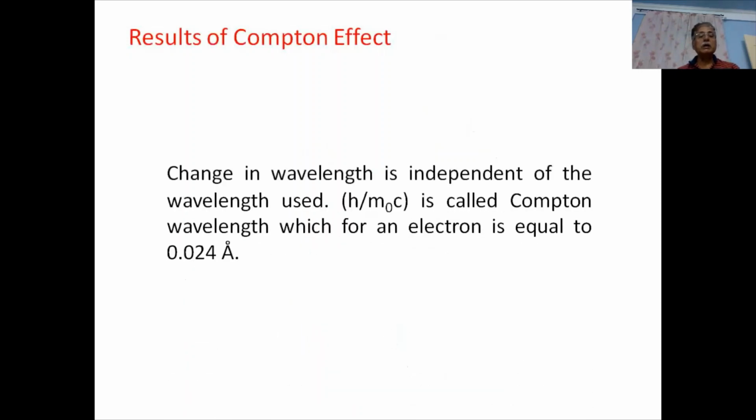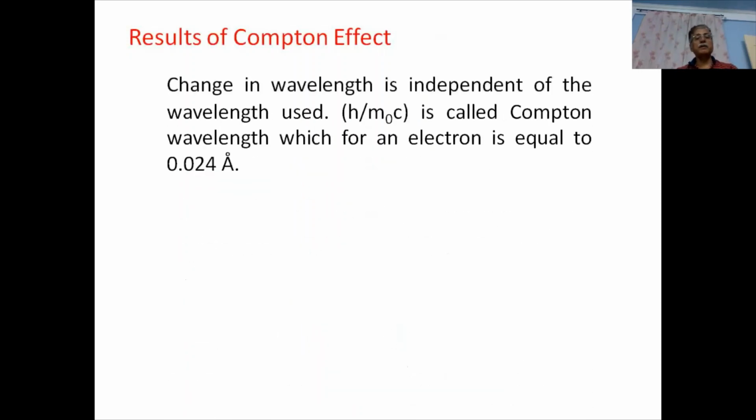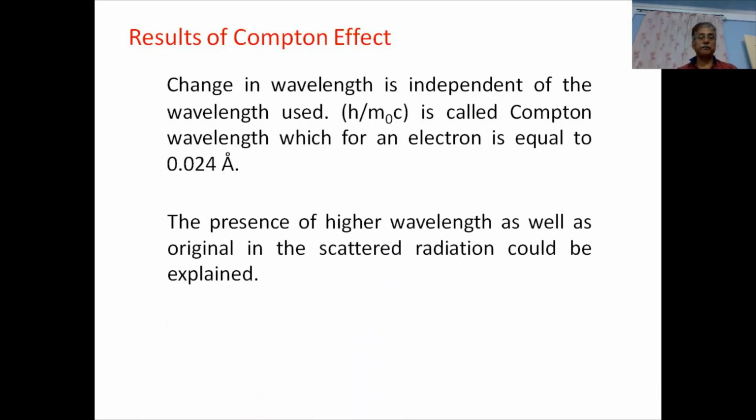Now let us see some salient results of the Compton effect that we have just seen. Number one, change in wavelength is independent of the wavelength used. That is, lambda was the wavelength of the incident photon, but h by m naught c times (1 minus cos phi) does not have lambda. So change in wavelength is independent of the wavelength used. H by m naught c is called the Compton wavelength, which for an electron is equal to 0.024 angstrom.